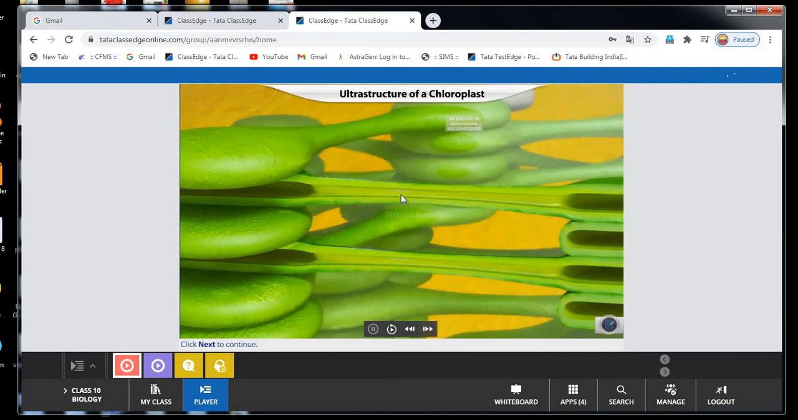mechanism of photosynthesis. Here grana helps in light reaction, whereas stroma helps in dark reaction. Means the light reactions take place in the grana and the dark reactions take place in the stroma. Now I will move on to explain the mechanism of photosynthesis, how it takes place in plants to prepare the food materials.